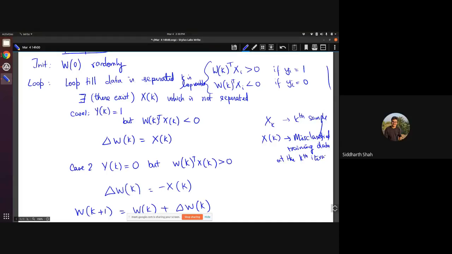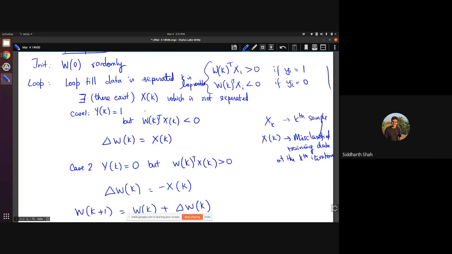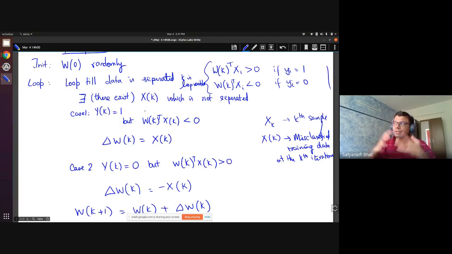So the first sample that we come across? Yes, exactly. Whichever is the first that you come across, you take that as your XK. Is that all right? Yes, sir. This is a good question, but unfortunately I don't know how to make it simple. But it's important that you get these doubts clarified. Any other questions here?